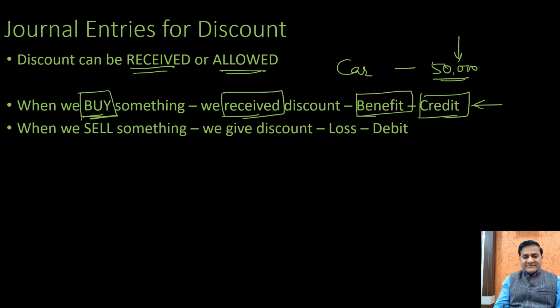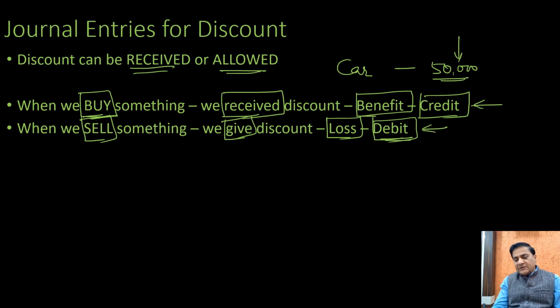Similarly, whenever we are selling something, we give a discount. Whenever we give a discount, we receive less than the list price, which is a loss to us. And you know that all the expenses and losses are debited. So this type of discount that we give whenever we are selling, this account is to be debited. If anyone asks you whether the discount account would be debited or credited, you need to ask whether you have allowed the discount or whether you have received the discount.